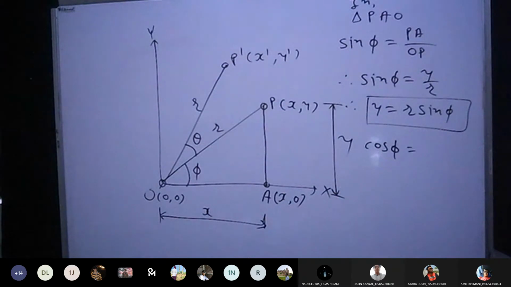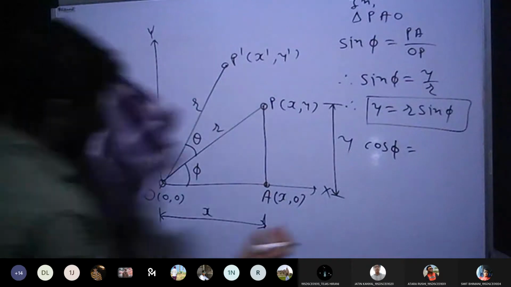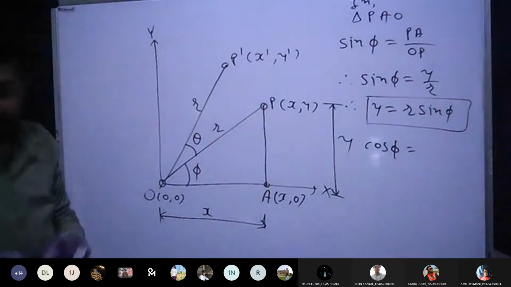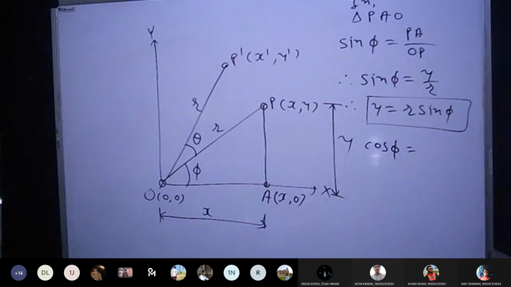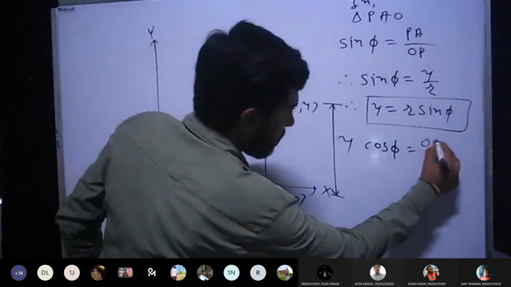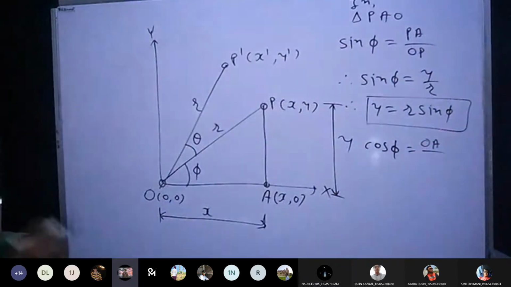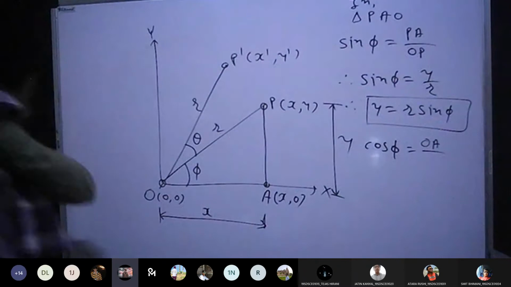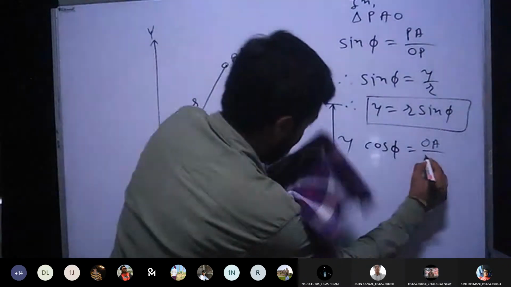Yeah, so cos phi is equal to adjacent upon hypotenuse. So if I write the adjacent side, can you tell me which one is the adjacent for cos phi? UA. Actually, it's O. OA. Correct. OA upon OP. Correct.